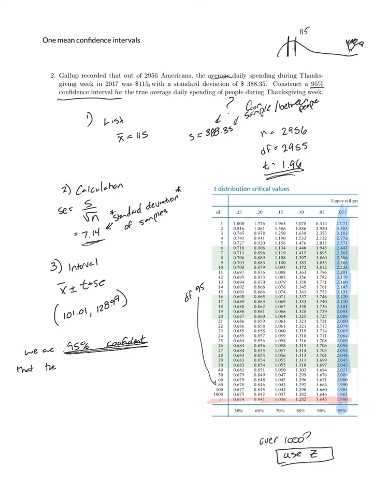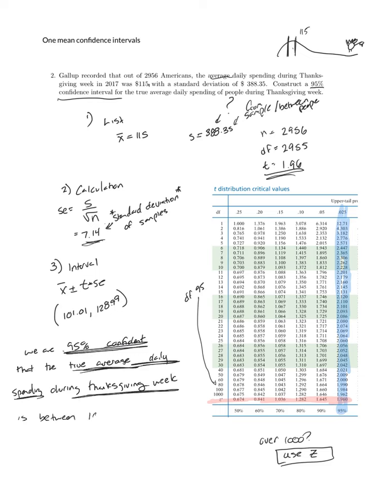That the true average daily spending during Thanksgiving week, and we're being specific here because spending during Thanksgiving week is probably different than a week in May or Christmas week, is between $101.01 and $128.99.